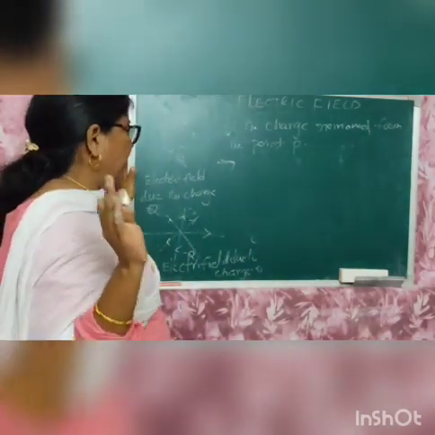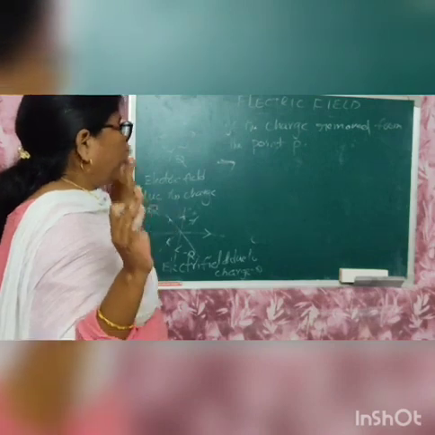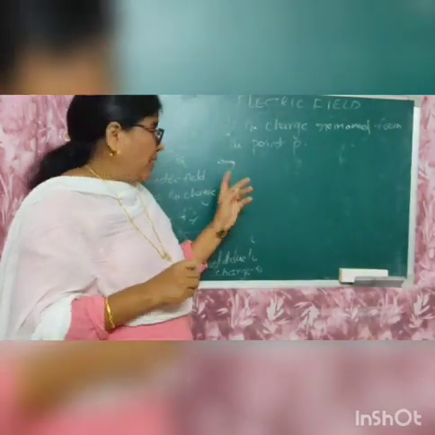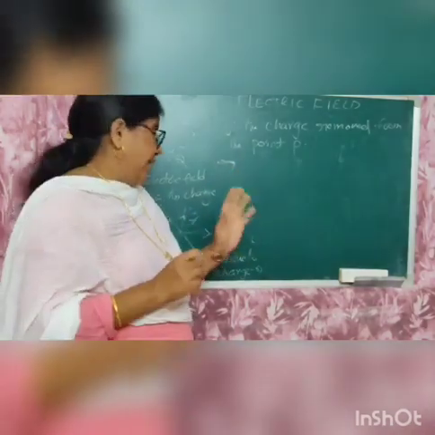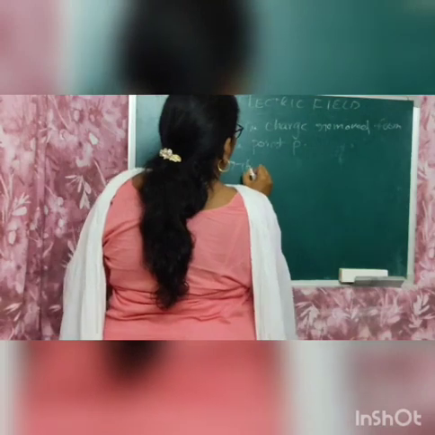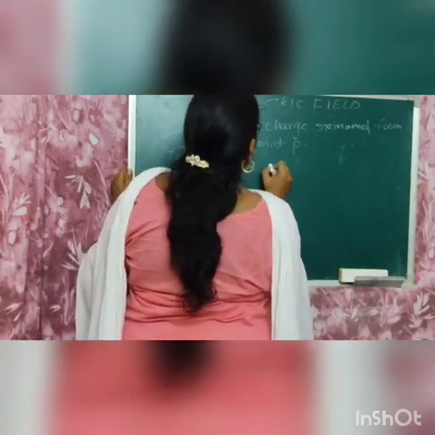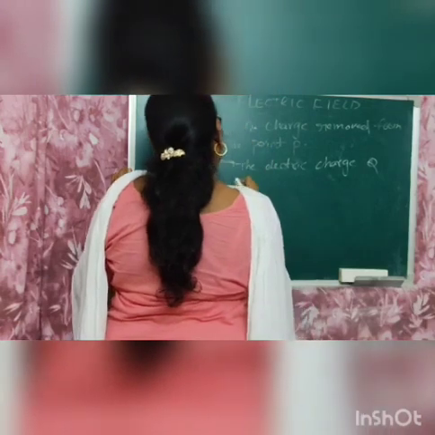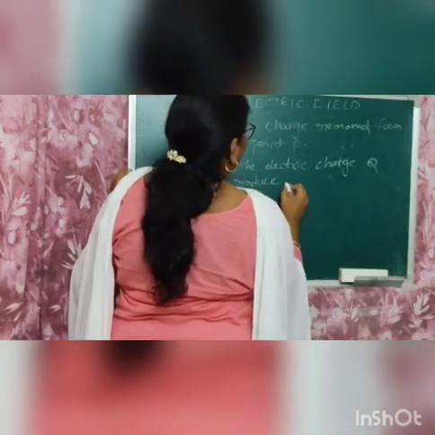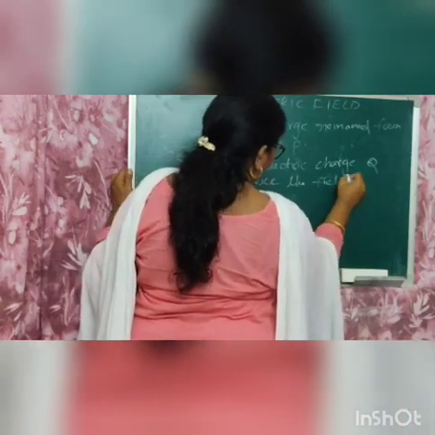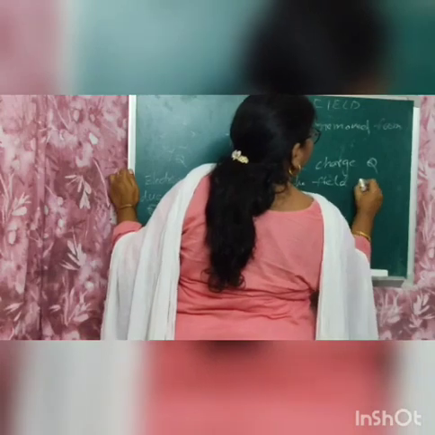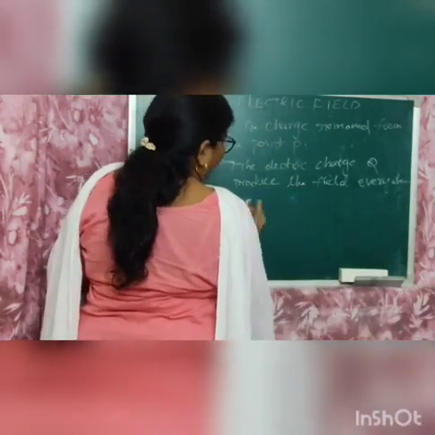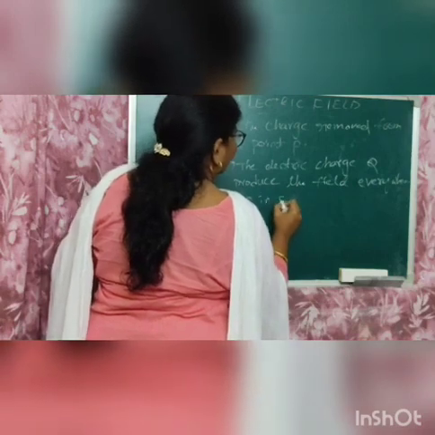If you place any charge Q at the point P, and then bring another point charge small q at the point P, the electric charge capital Q produces the field everywhere around, in all the surroundings.